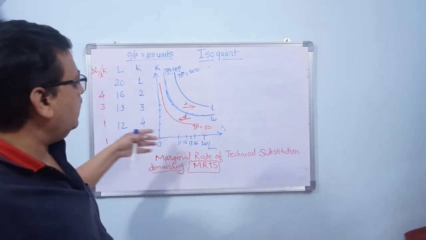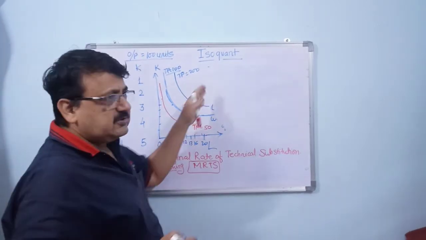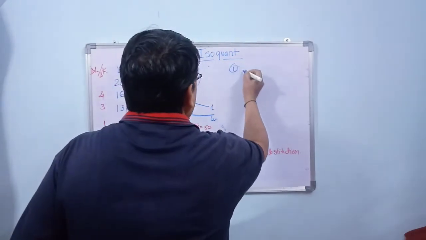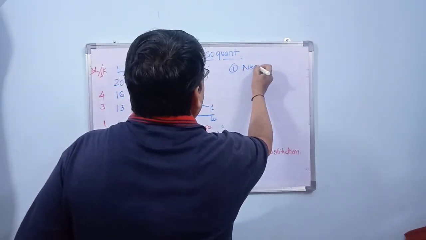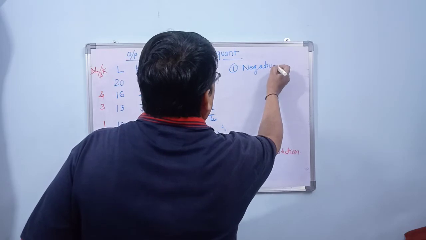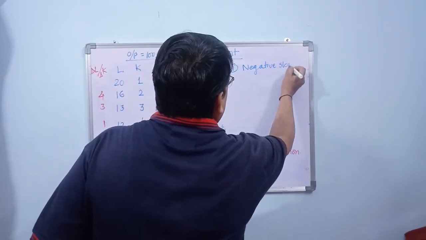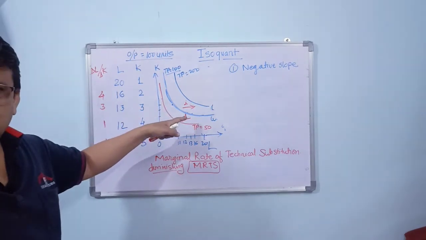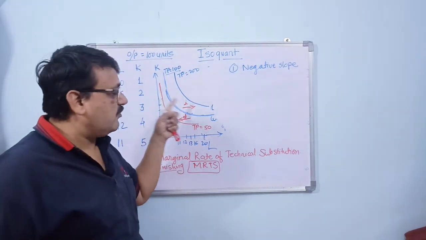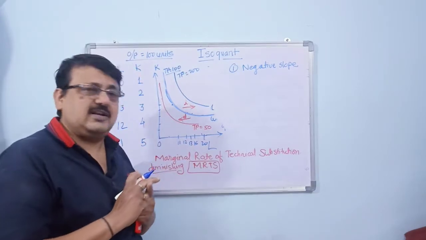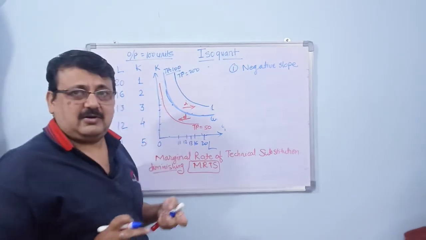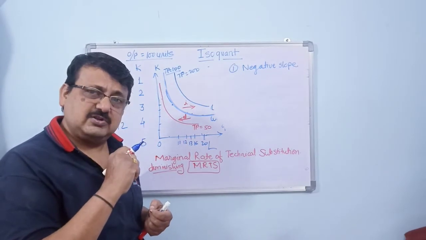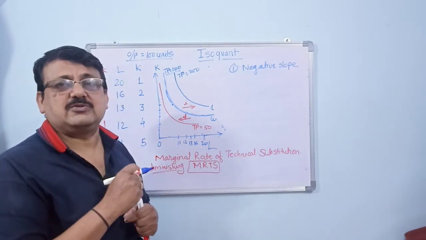Now, looking at all these figures, we have certain properties of isoquant which we need to understand. The first property is that isoquants have negative slope. Why do isoquants have negative slope? Because there is an inverse relation between labor and capital. That is, when we increase machines, labors reduce, and when we increase labor, machines will reduce.